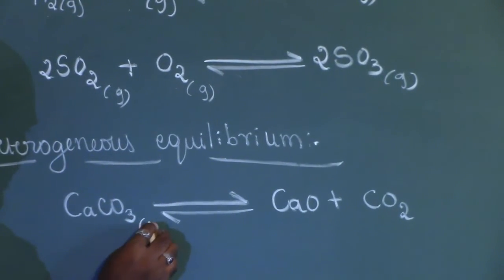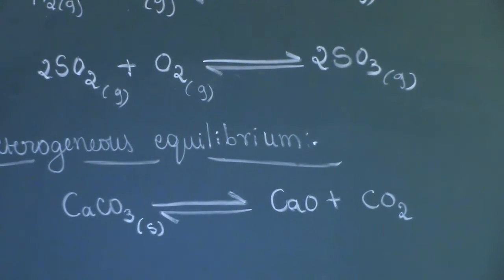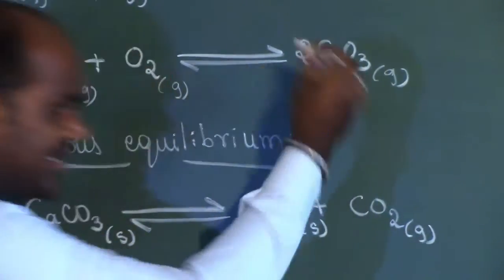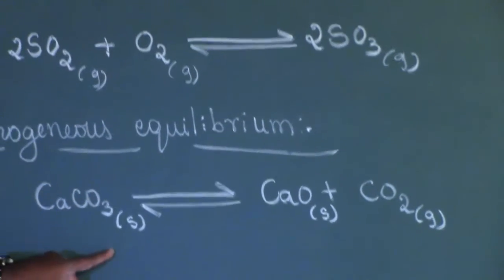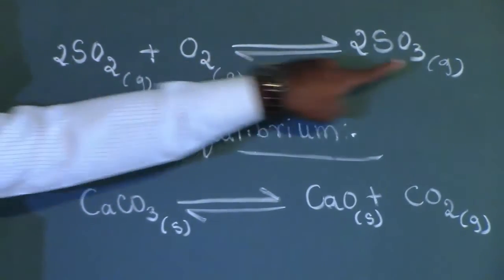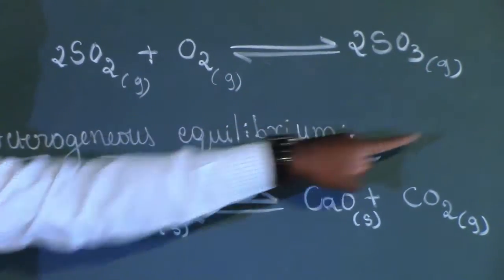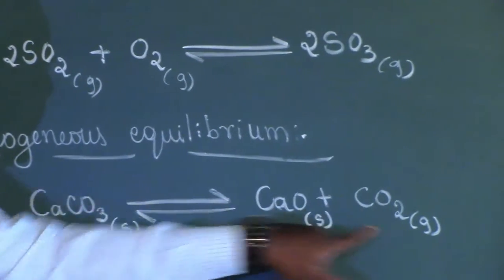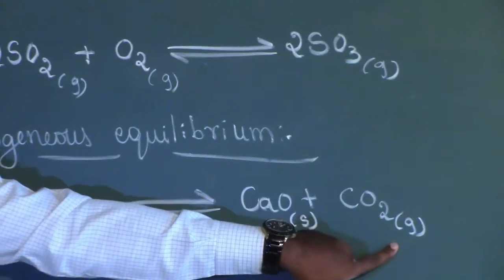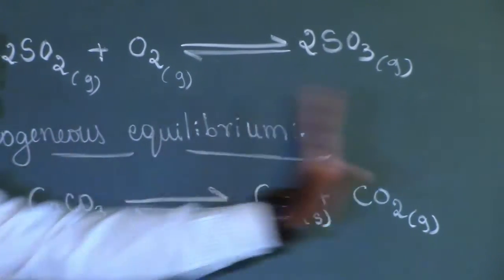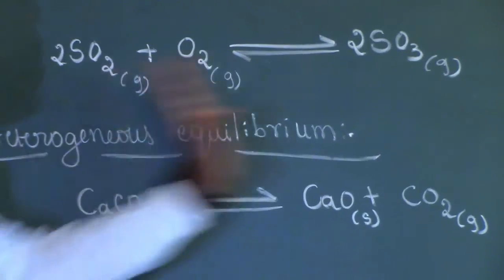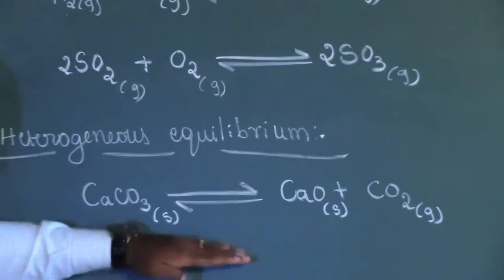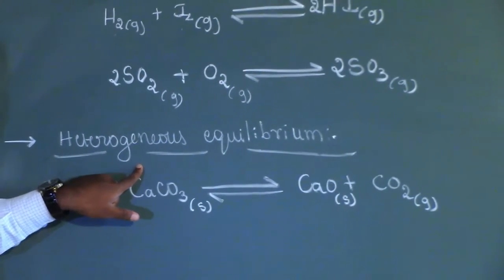And here we know that calcium carbonate is a solid, and quicklime, calcium oxide, is once again a solid, and carbon dioxide is a gaseous material. You can do the comparison. Earlier, both reactants and products were in the same physical state. But in this case, the reactant is in the solid state, and there are two products. One product is in the solid state and the other product is in the gaseous state. So we are not having the same physical state for both reactants and products, and we cannot consider this under homogeneous equilibrium. This is particularly heterogeneous equilibrium.